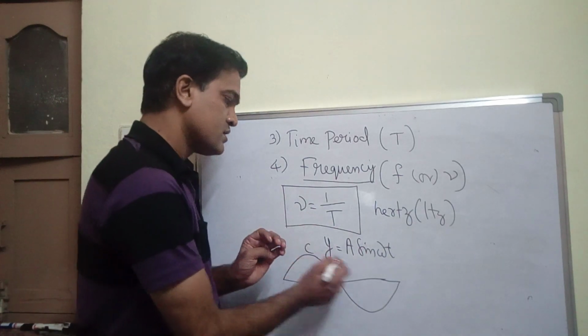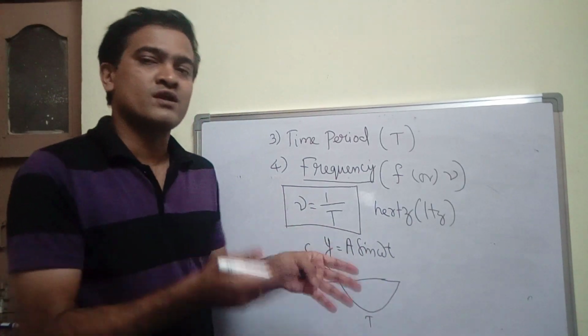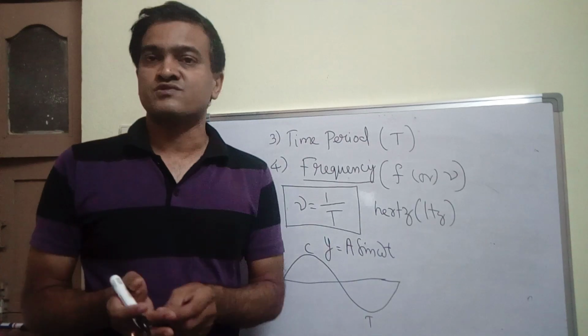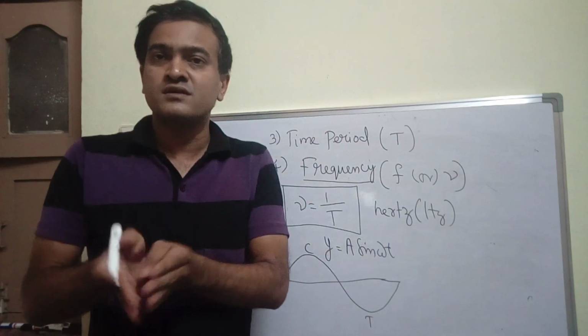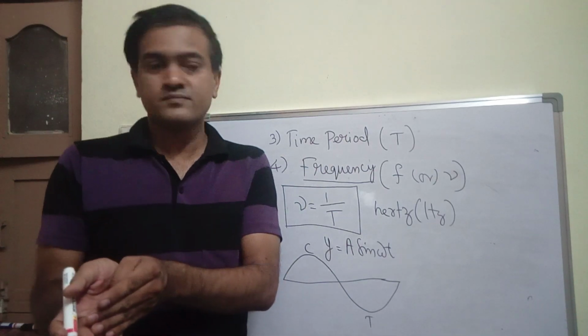One crest and one trough combinedly called a wave in case of transverse wave. In case of longitudinal wave, one compression and one rarefaction combinedly form a wave.